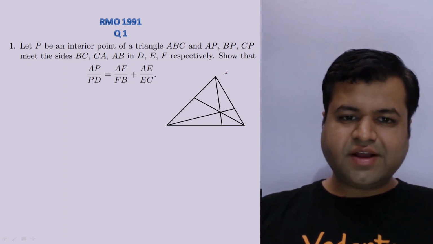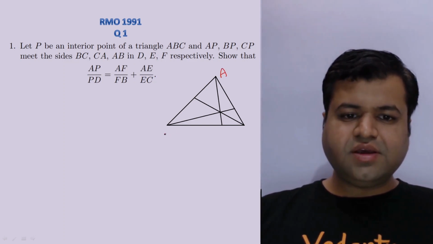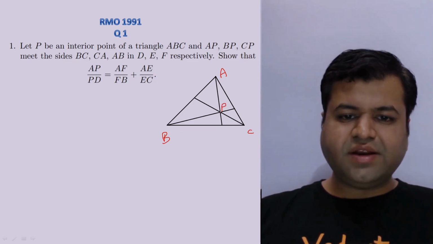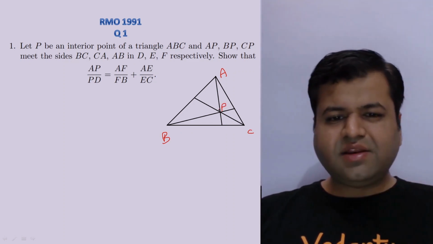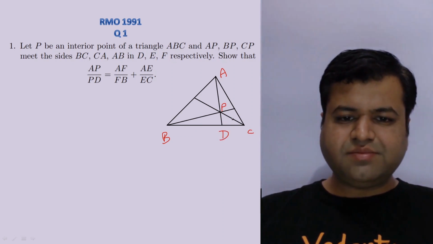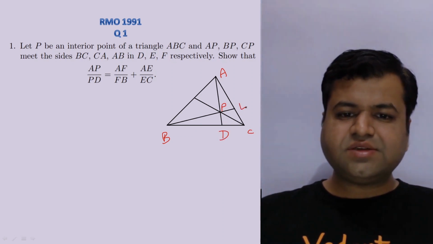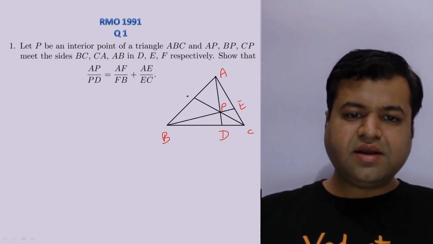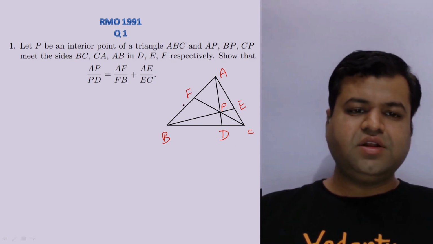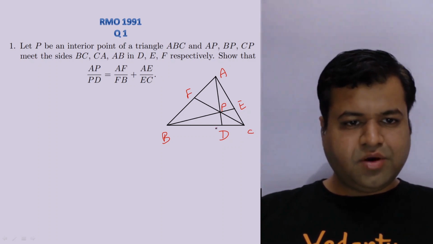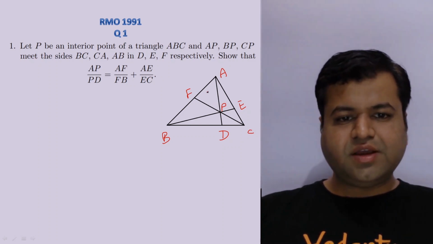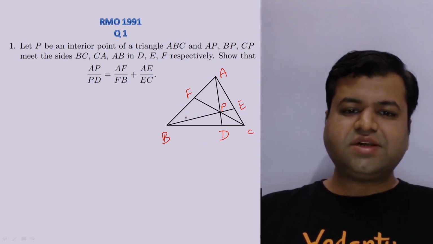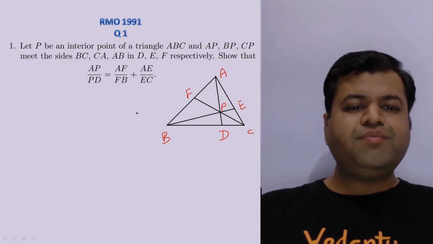Let's say this is our triangle ABC, and let's say this is our point P, right? And this P is any interior point, right? So AP meets BC in D and BP meets AC in E and CP meets AB at F, right? So now we need to prove AP upon PD equals AF upon FB plus AE upon EC, right? So that is the result that we need to prove.